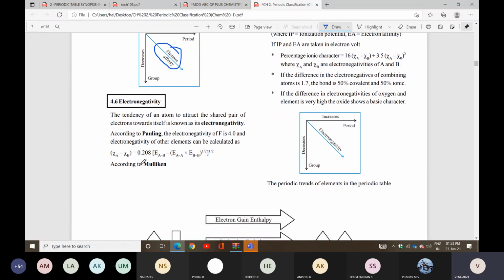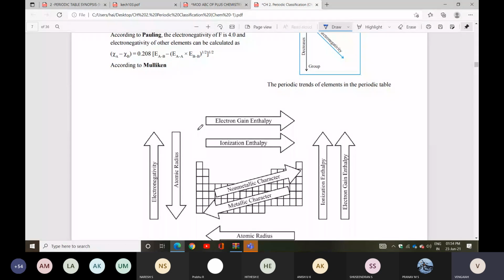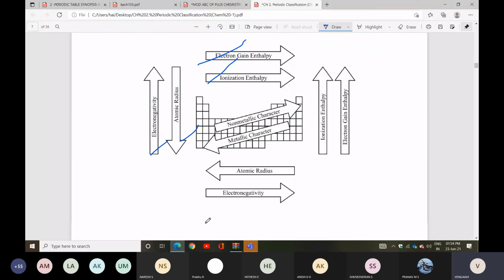Next we have electronegativity. So listen here. The tendency of an atom to attract the shared pair of electrons towards itself is known as electronegativity. According to the Pauling scale and Mulliken scale, they calculated electronegativity. Electronegativity increases across a period and decreases down a group. So these all points: electron gain enthalpy, ionization enthalpy, electronegativity, atomic radius, we discussed.